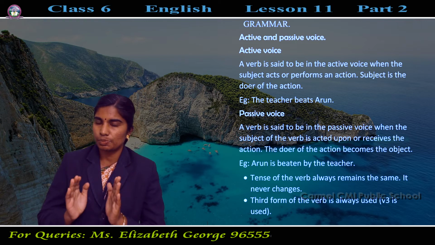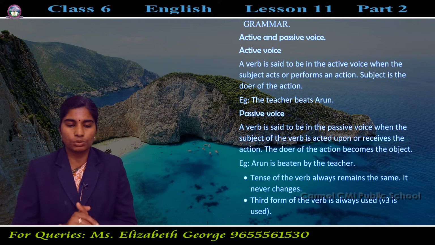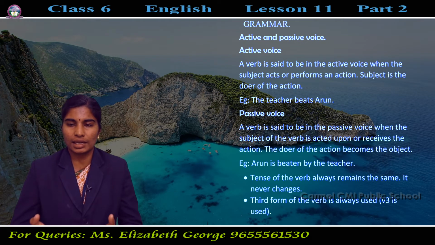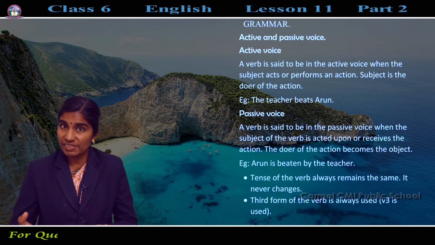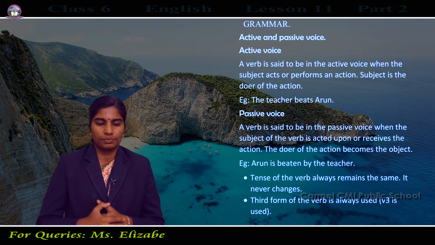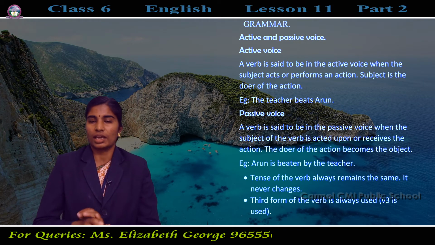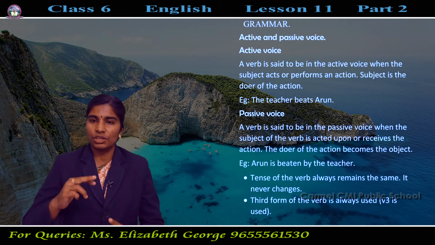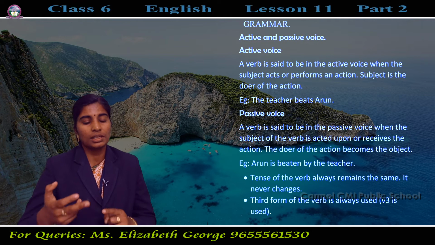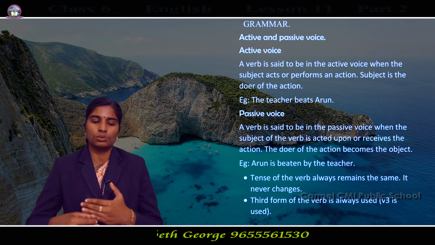Okay, here what is passive voice? The verb is said to be in the passive voice when the subject of the verb is acted upon or receives the action. Now, I'll give you an example. Arun is beaten by the teacher. The same sentence I gave you for the active voice, the teacher beats Arun, I have changed to passive voice.